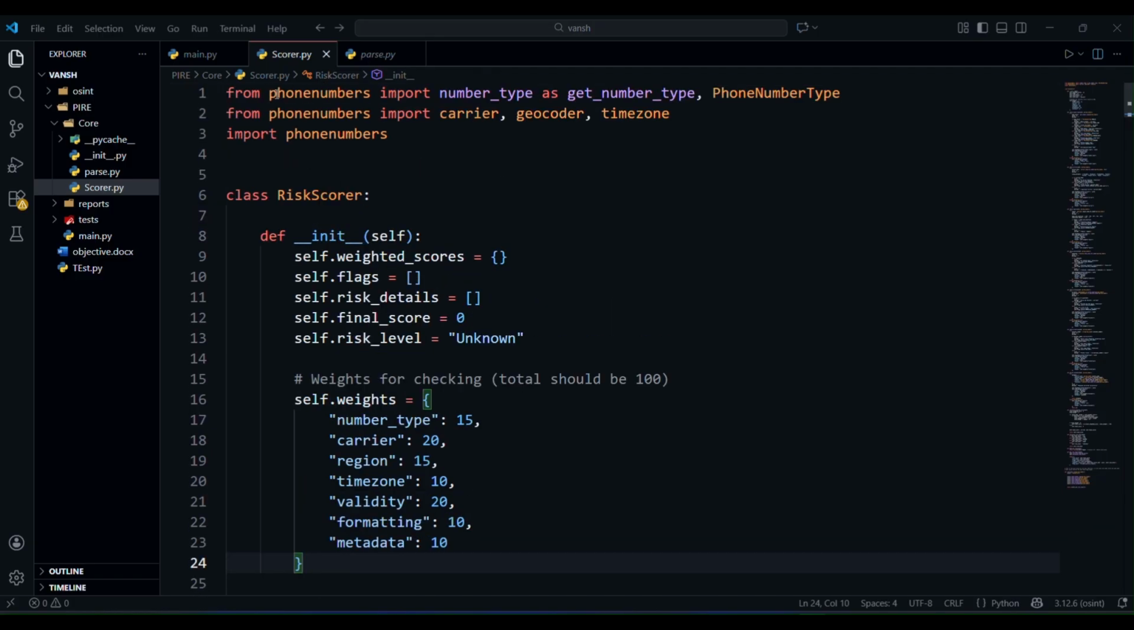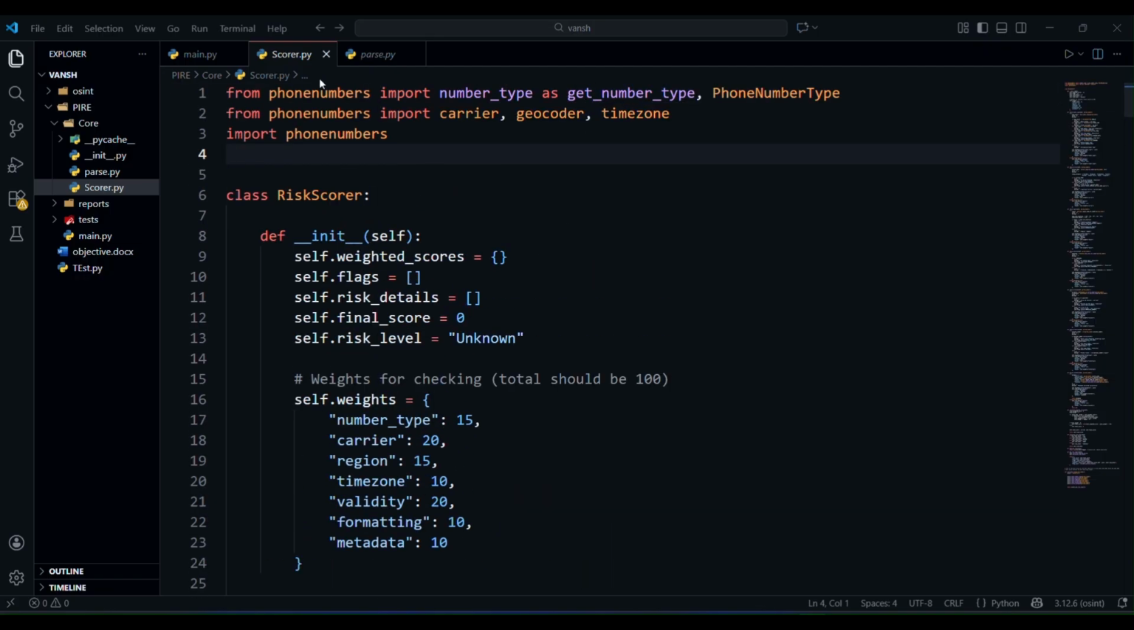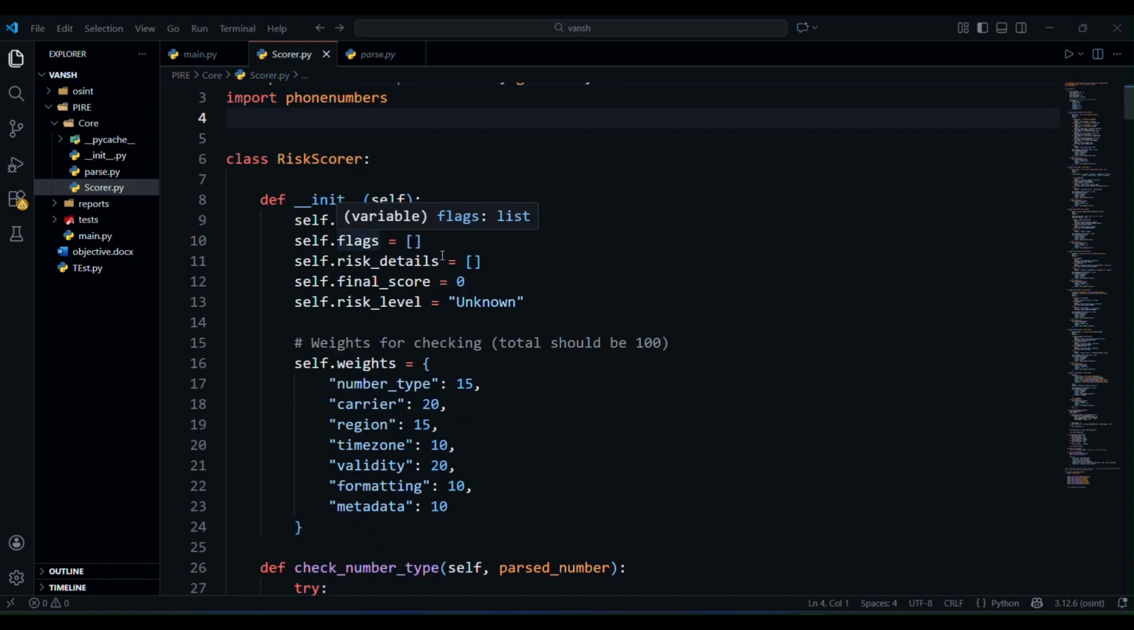So I have imported the phone number library again, and specifically number type from the phone number library as get number type. In the code below, you will see get number type as number type, which is from the phone number library, to check what the number is: a mobile number, a fixed line number, or a VoIP number, which is an internet generated number. So I'm just telling you.